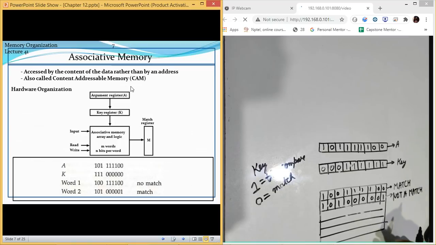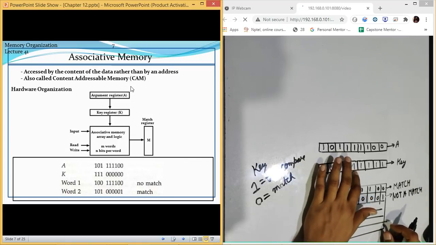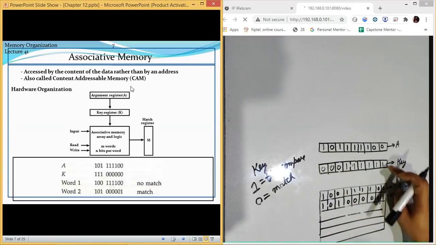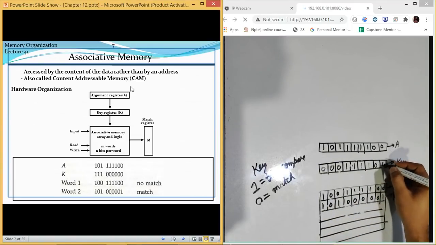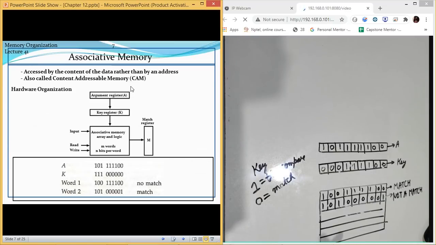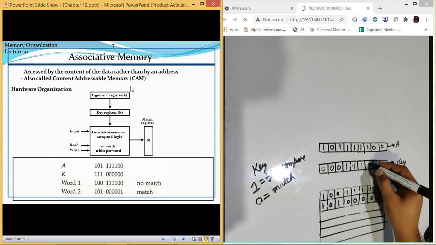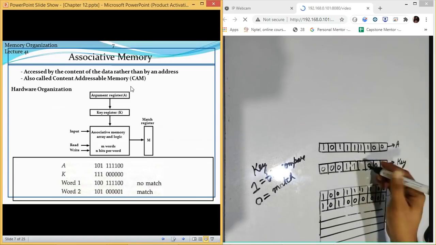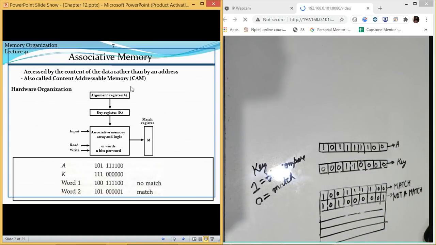Now it might be possible, instead of just checking these values, if I want to find out a match, instead of having this value, even if I do like this, still it is a same result. Even if I do it like this, still same result. If I do it like this, still same result. These values are matching, other values are not. So still it is able to find out a match, and that match is find out by only comparing two values. So now there is a slight trade-off between these two things. So you need to decide, or your system decides what type of results it wants.